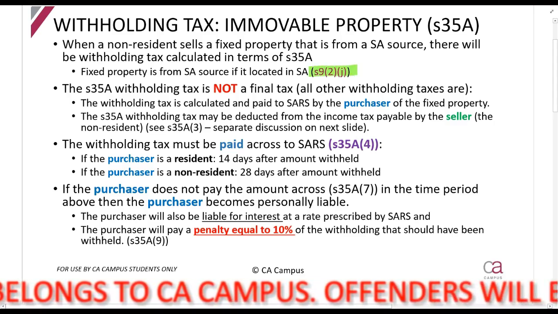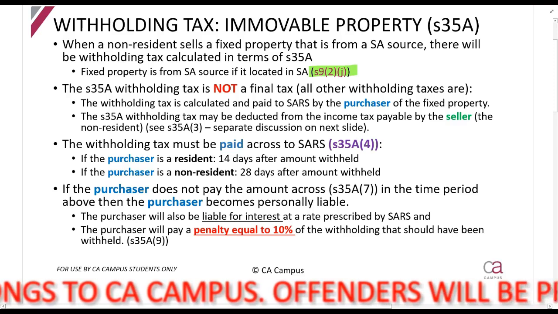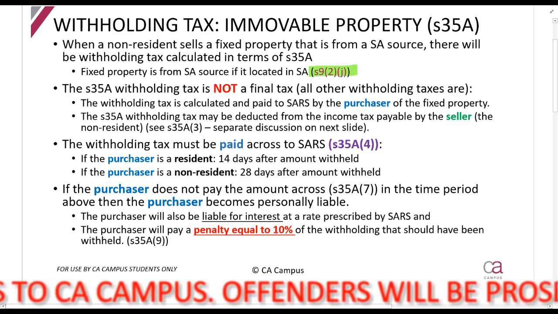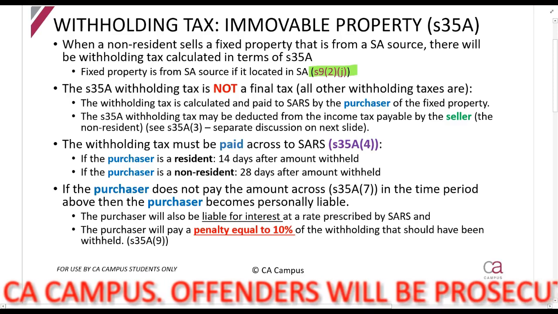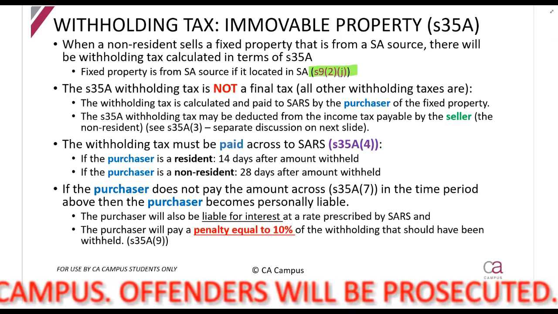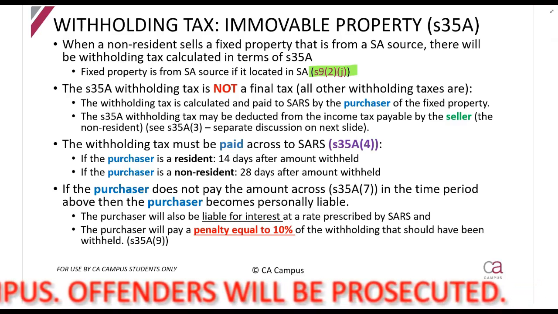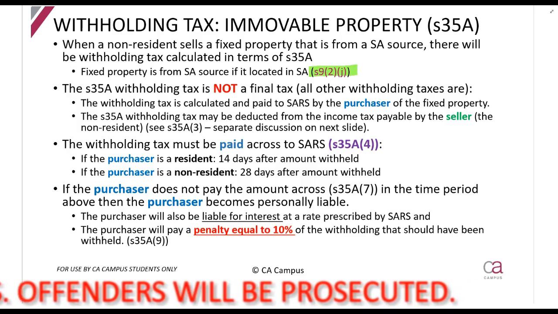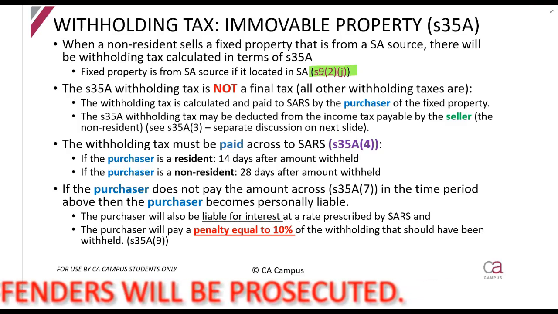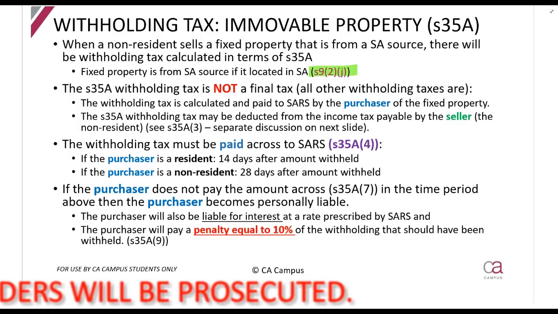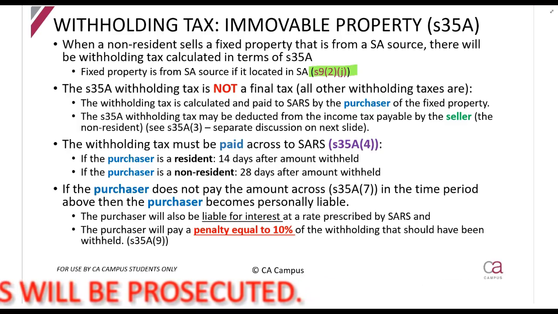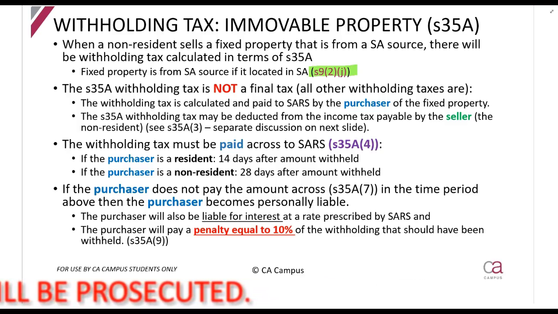And you'll recall that section 9(2)(j) tells us that immovable property which is situated in South Africa is considered to be from a South African source. So if a non-resident, so a person from America, owns a property in Cape Town and he or she sells it, then that will be subject to withholding tax in terms of section 35A.